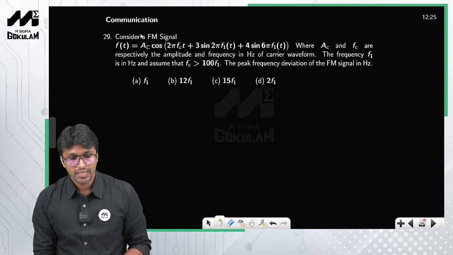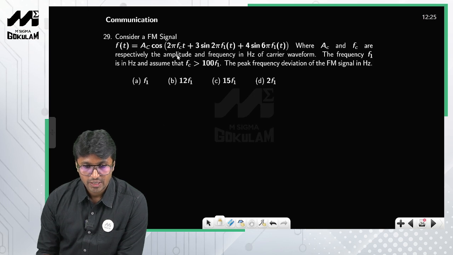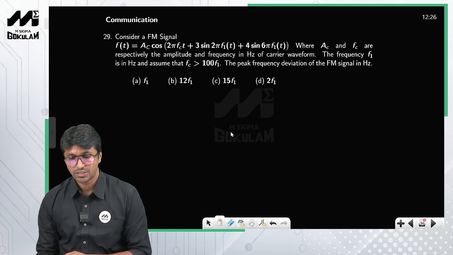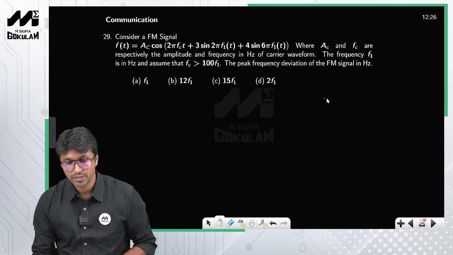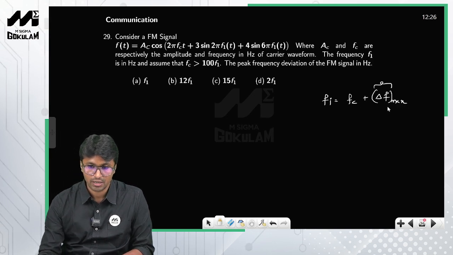Consider an FM signal. f of t is given to you. Ac and fc are respectively the amplitude and frequency of the carrier waveform. The frequency f1 is in hertz. Okay, so how do you calculate the peak frequency deviation? That is the maximum value of the frequency deviation, which is what he is asking you to calculate, right?